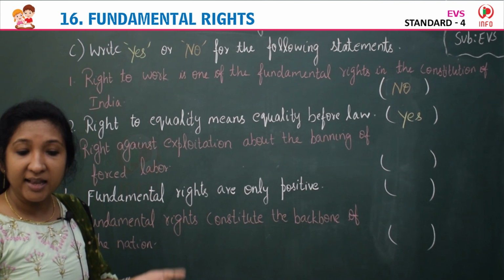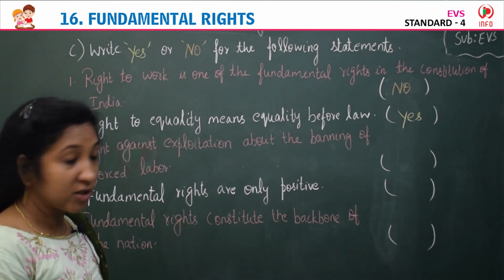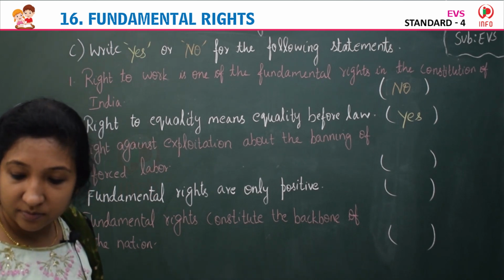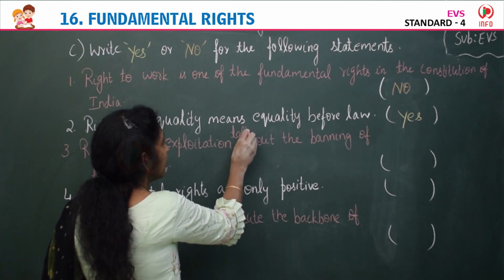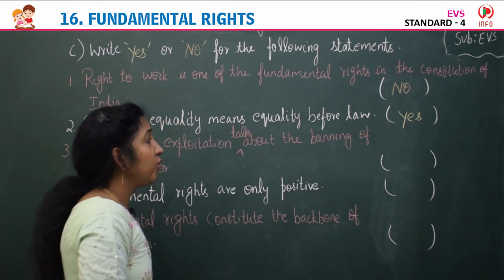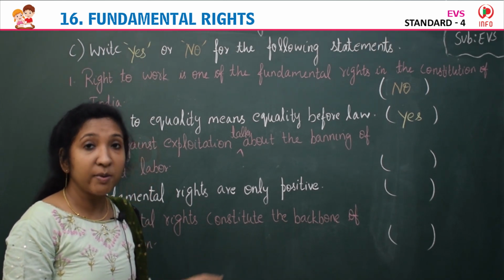Now third, right against exploitation talks about the banning of forced labor. Is the statement right?